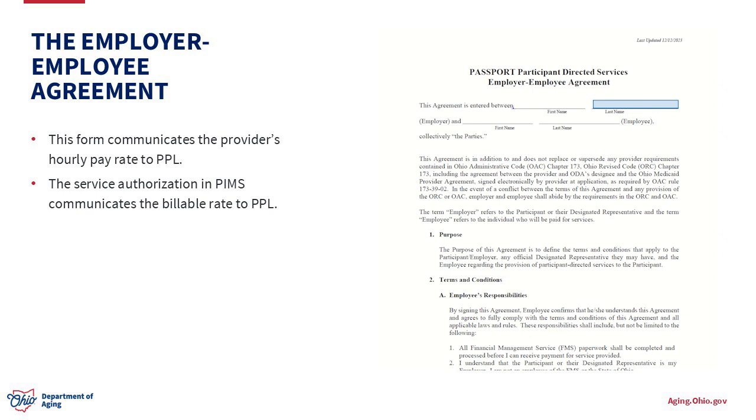So it's a pretty simple document. You'll start by filling out just basic information above, the name of the employer, so that's going to be the consumer's name. We're going to use a fake one here, John Doe, and then their employee's name or their provider.